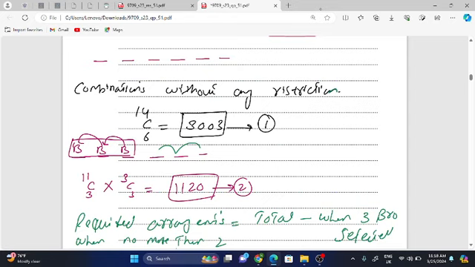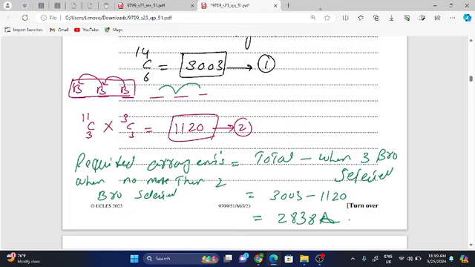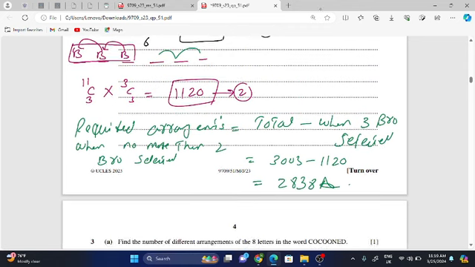Inside the big box there are 3 brothers, so they are identical, 3C3, and the positions may be swapped between these brothers, giving 1120. You had to choose no more than 2 brothers, so total minus the case when 3 brothers are selected, which is the opposite of this statement. When you subtract from the total, you are able to get 2838.